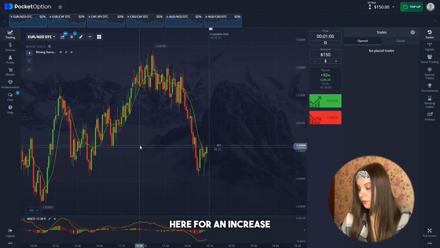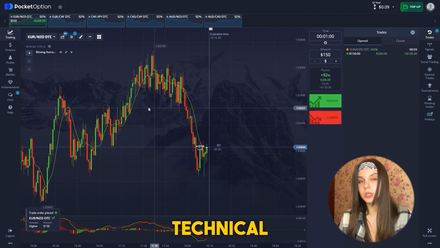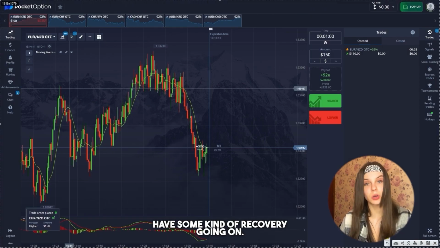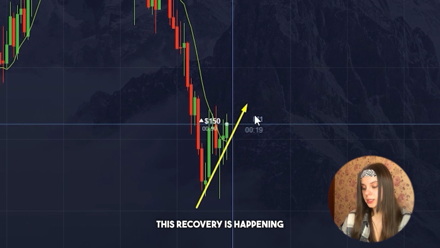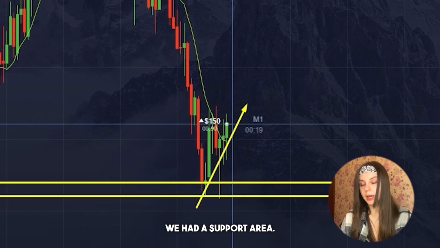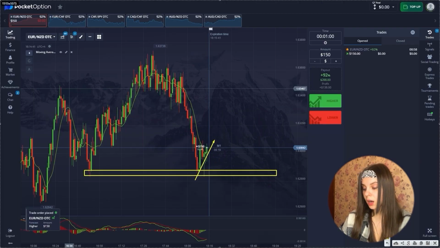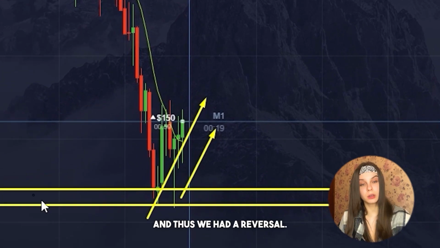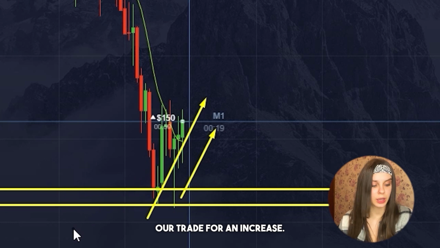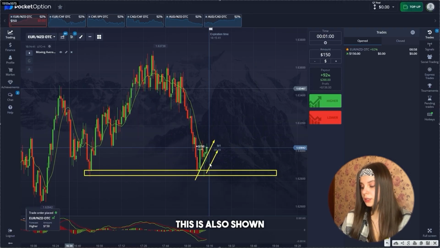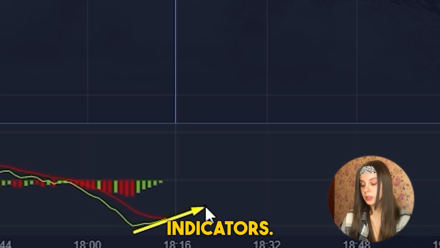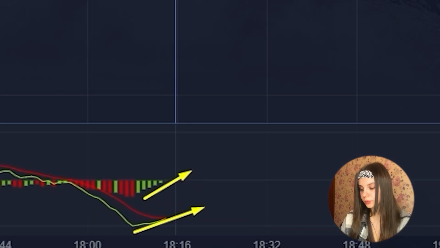Let's open a trade here for an increase and start the technical analysis. Here we see that we have some kind of recovery going on. This recovery is happening due to the fact that we had a support area. We entered it and touched it, and thus we had a reversal. That's why we opened our trade for an increase. This is also shown by the moving average and MACD indicators. Let's watch the chart.